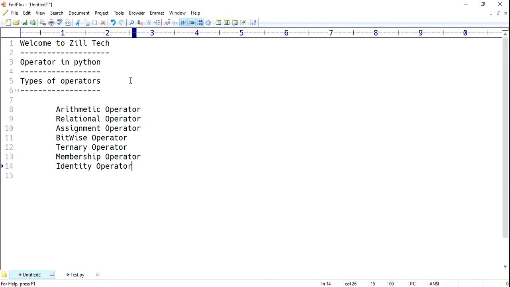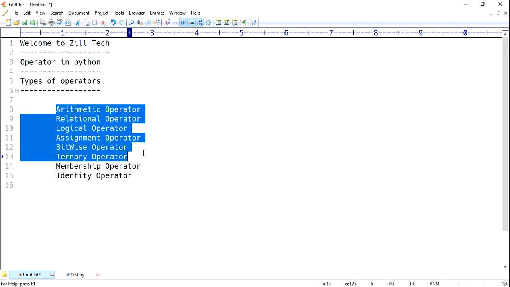So we have arithmetic, relational, assignment, bitwise, ternary, membership, and identity operators. And one more I missed, the logical operator. Total we have this many.